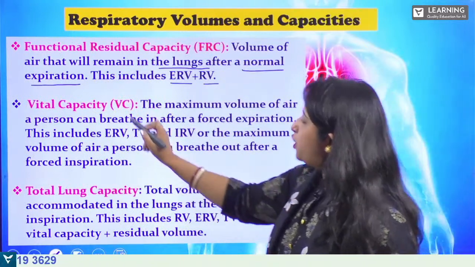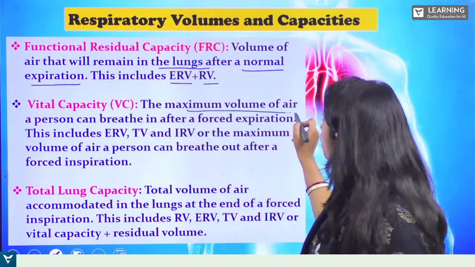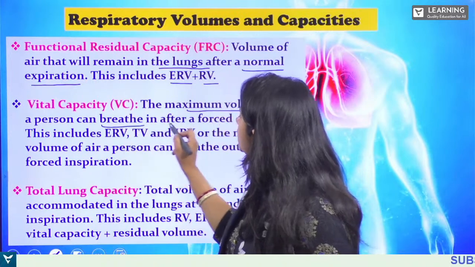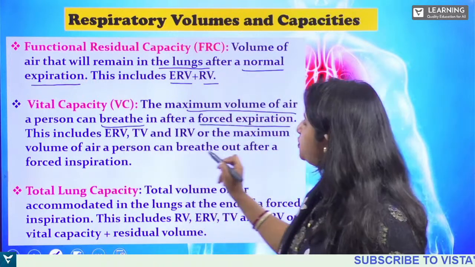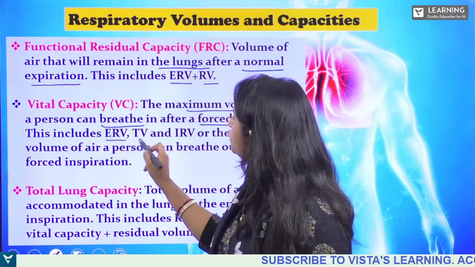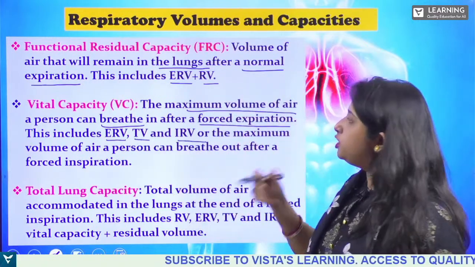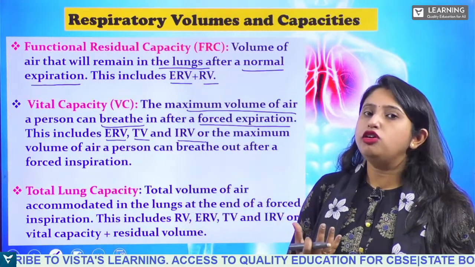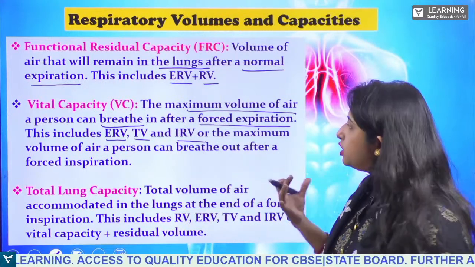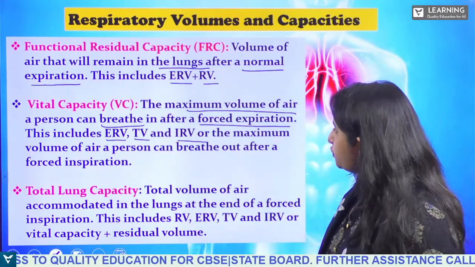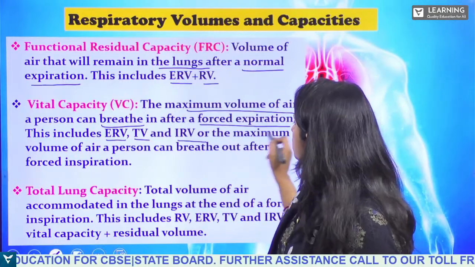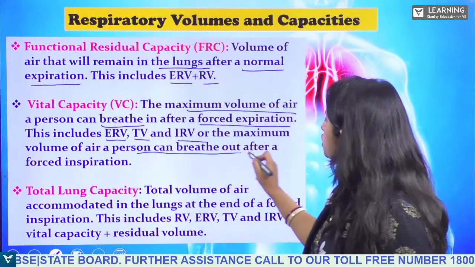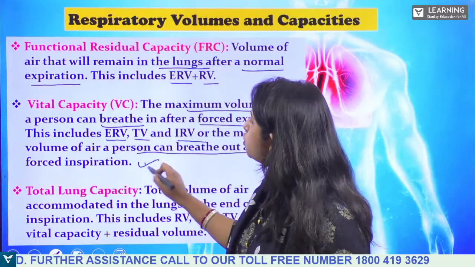Clear? Then vital capacity. It is the maximum volume of air a person can breathe in after a forced expiration. This includes ERV, TV and IRV. These are the things you have to remember, okay. It is also the maximum amount of air a person can breathe out after forced inspiration.